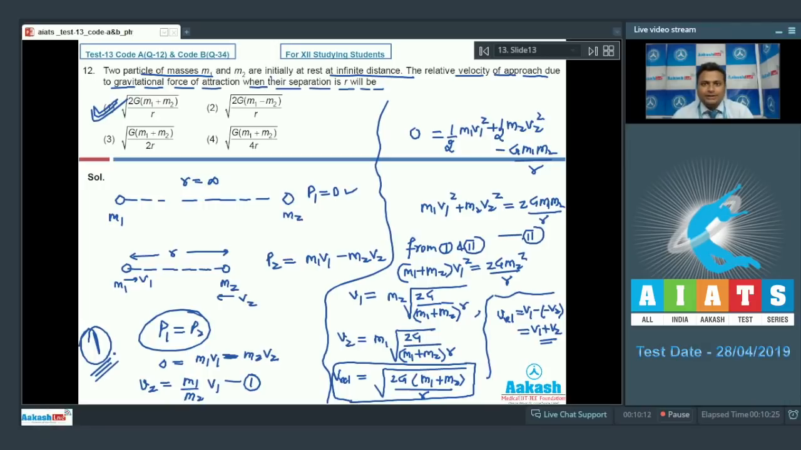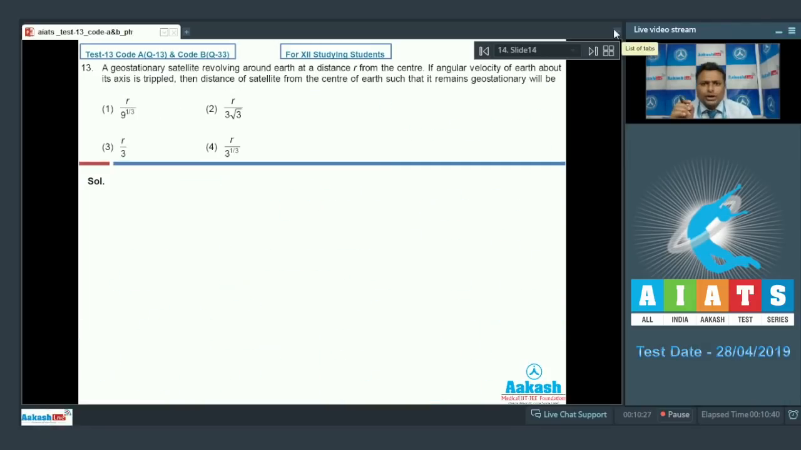Now move on to the next, that is 13 number. So here is question number 13, everyone. A geostationary satellite revolving around Earth at a distance r from the center. If angular velocity of the Earth about its axis is tripled, then distance of satellite from the center of Earth such that it remains geostationary will be what?